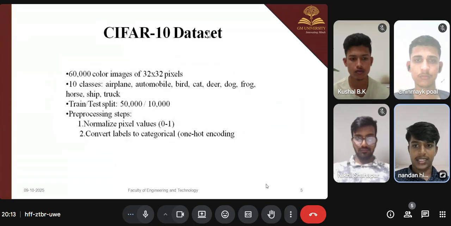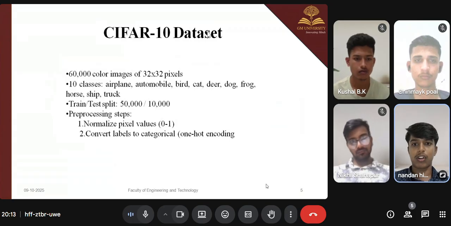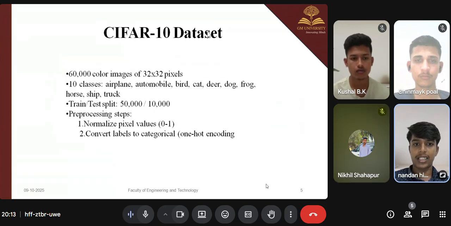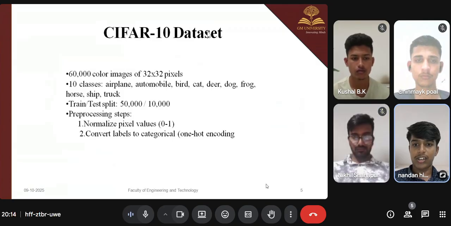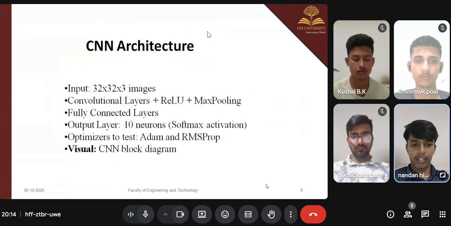the CIFAR-10 dataset. We used 60,000 color images of size 32 by 32 pixels in 10 classes: airplane, automobile, bird, cat, deer, dog, frog, horse, ship, and truck. The data is split into 50,000 for training and 10,000 for testing. Pre-processing steps include normalizing pixel values and converting labels to categorical one-hot encoding. The next slide will be explained by my friend Nikhil.